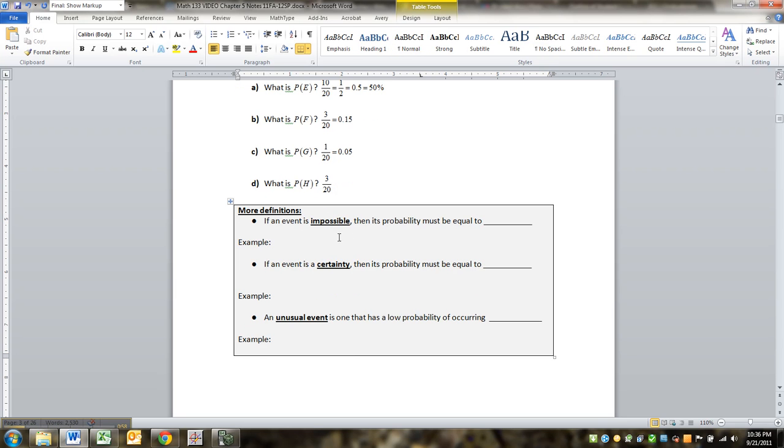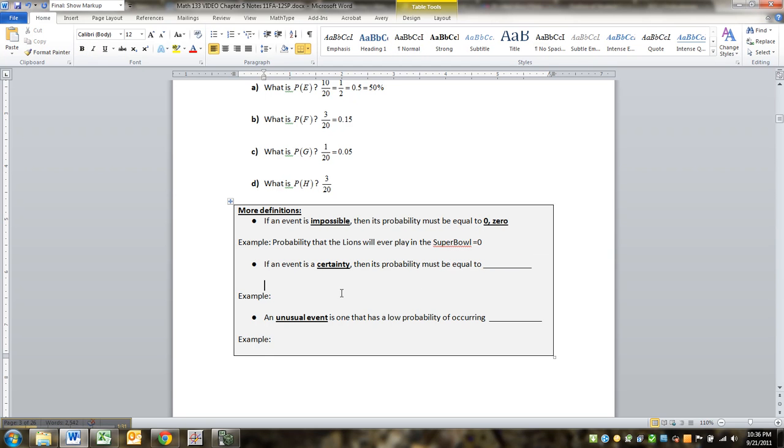Now, if an event is impossible, that means it could never possibly happen. Let me give you an example here. The probability that the Lions will ever play in the Super Bowl. What's the chances of that? A big fat 0. When something is impossible, it means that the probability of it is 0. Nada, zip, zilch, because it can't happen.